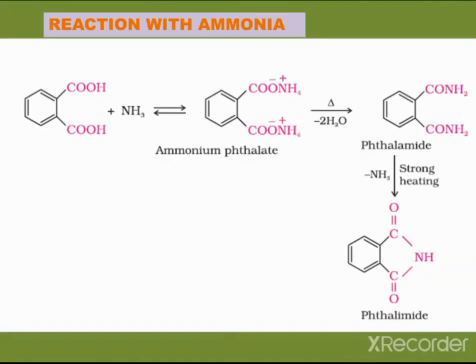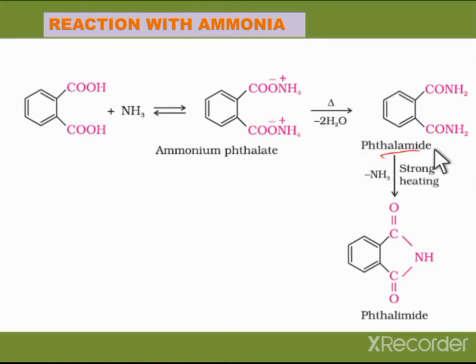And another reaction with ammonia is when phthalic acid is treated with ammonia. Initially the ammonium phthalate salt is obtained. Now this ammonium phthalate salt, on heating, gives 2 moles of water molecules and forms phthalamide.